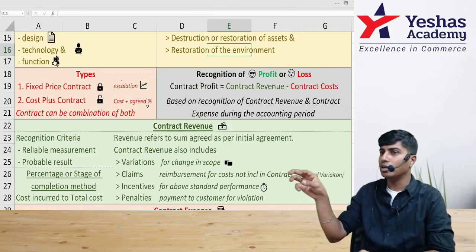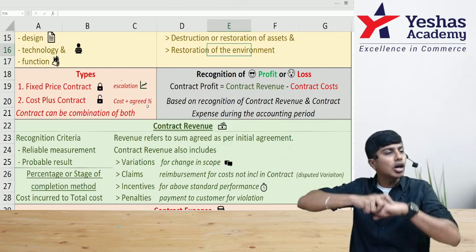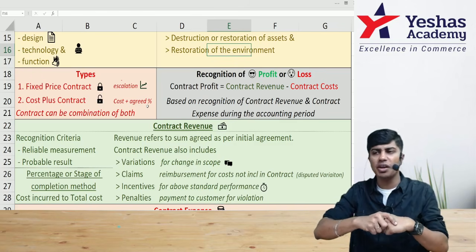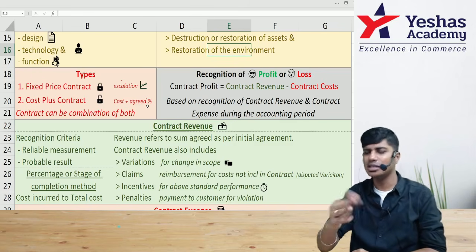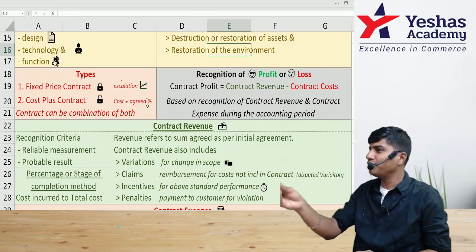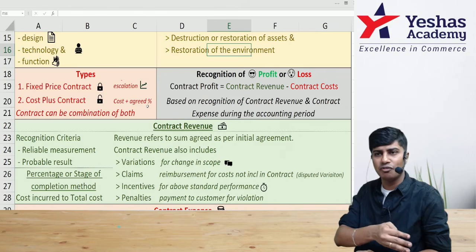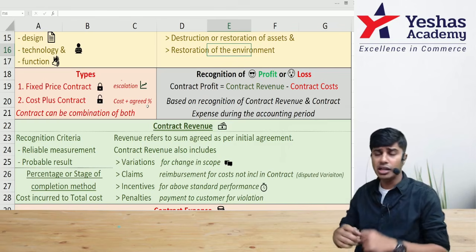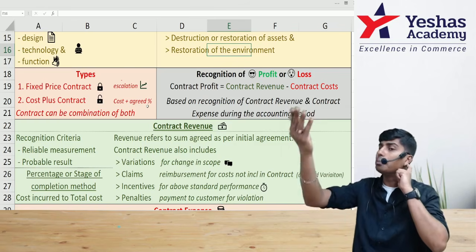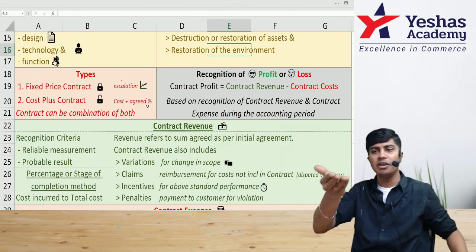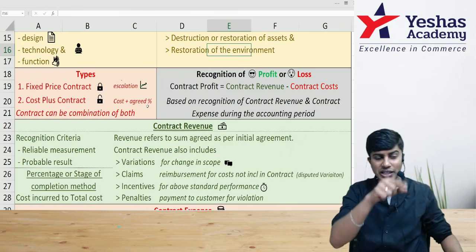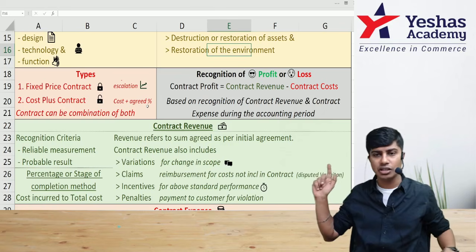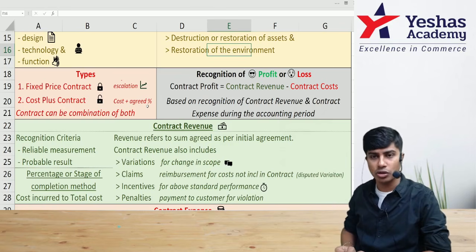Under fixed price contract, as the name says, the price is locked. The contractor is supposed to receive a fixed price. The contractee is supposed to pay a fixed price. However, it is subject to escalation clause. Lot of things after entering into the contract, before you complete the contract, will change. So they can enter into an escalation clause which states that if the total cost goes up by more than 5%, revenue can be increased by 5%. So that clause which will trigger the increase in the revenue on happening of certain things is called as escalation clause, and this will be there in fixed price contract.